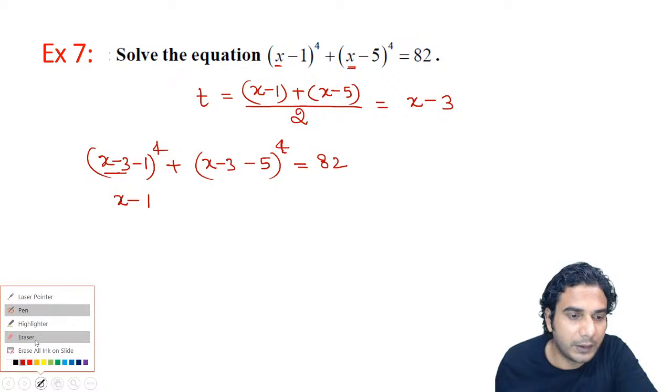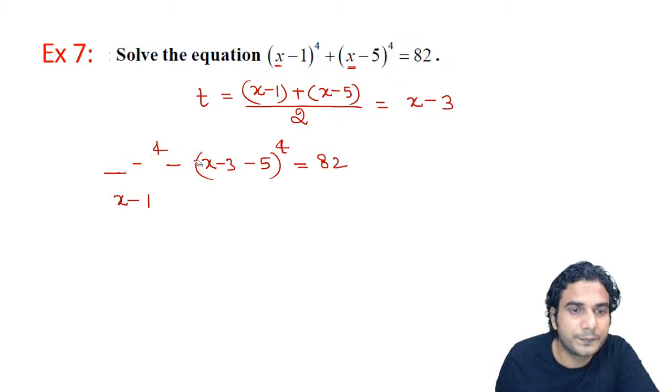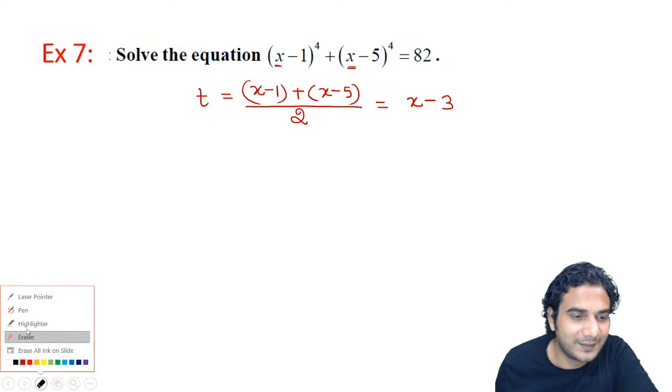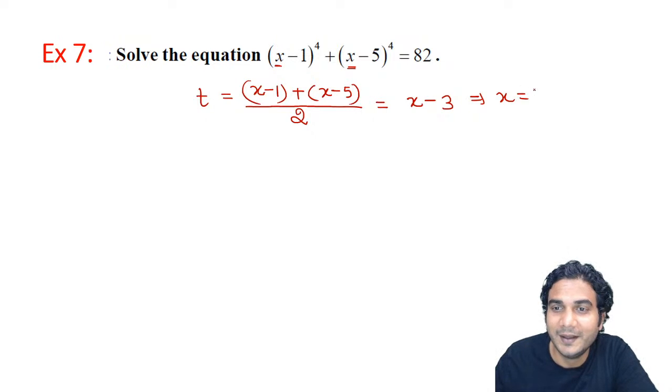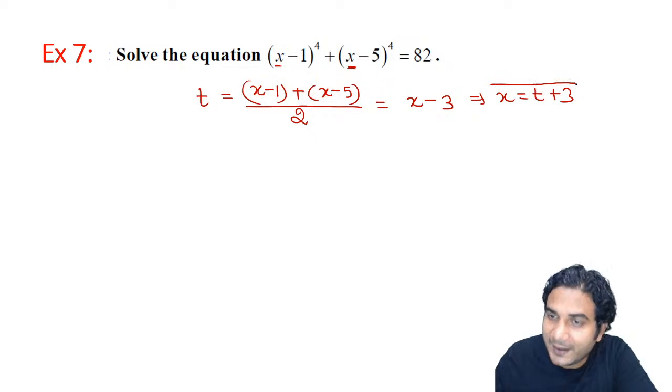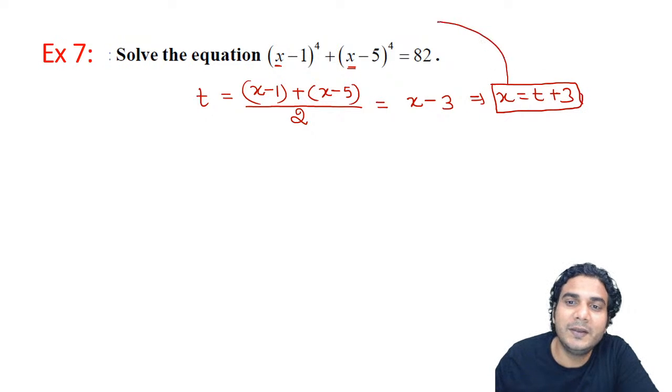We need to put the value of x in terms of t. I have not written it here: x is equal to t plus 3. So we need to substitute x in terms of t, and this is the value of x which we need to put in this equation.